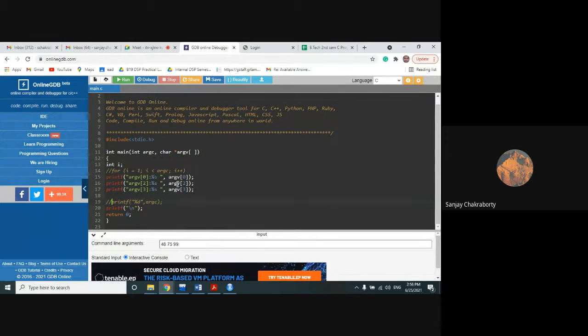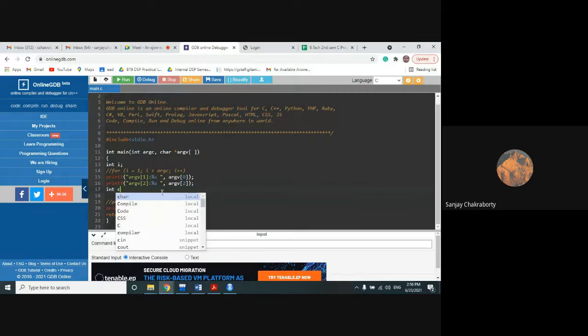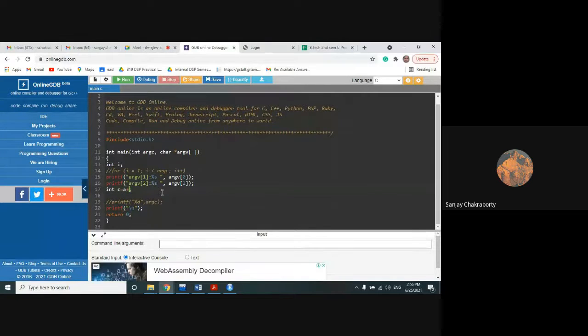Now suppose we want to perform addition of two numbers. How can we do that? Int c equal to a plus b, and we will printf the sum is %d, comma c.